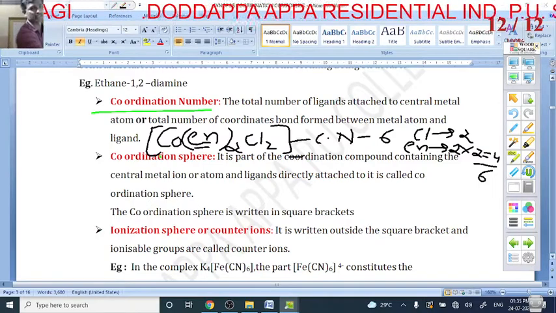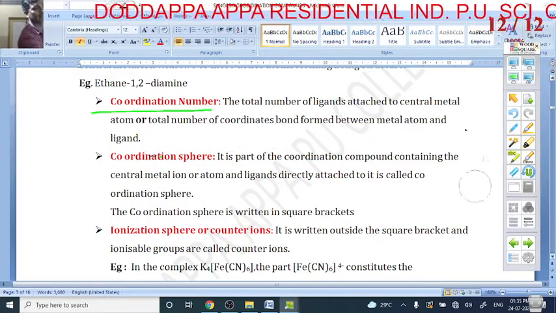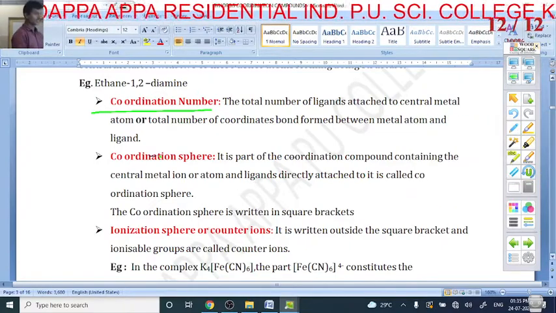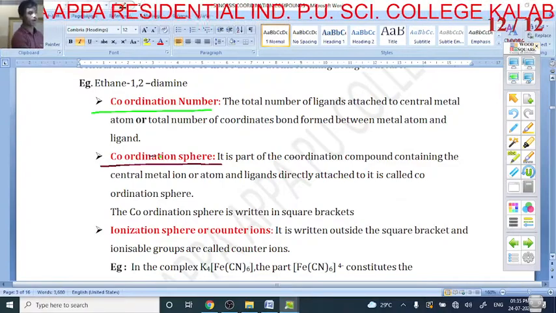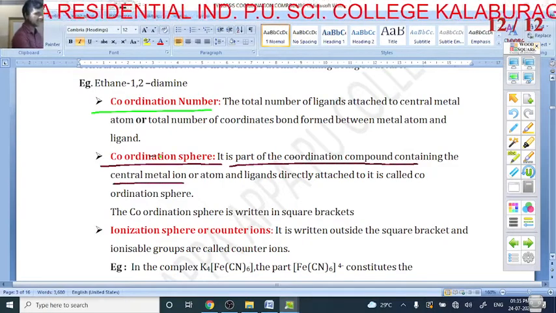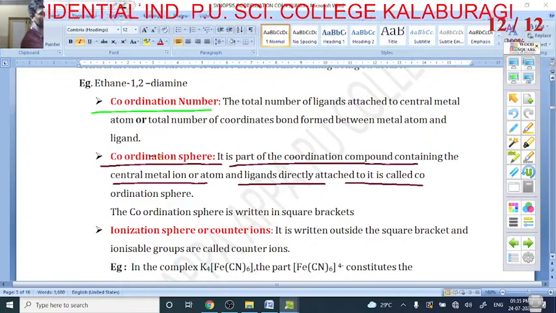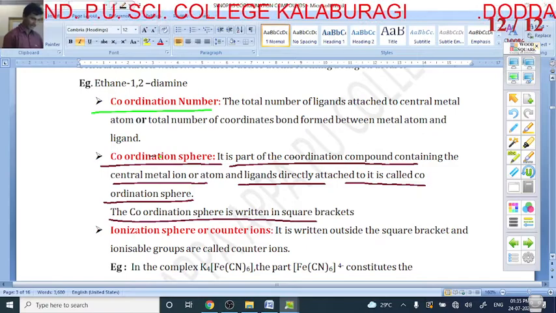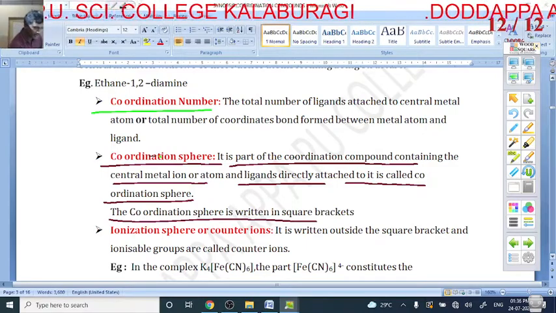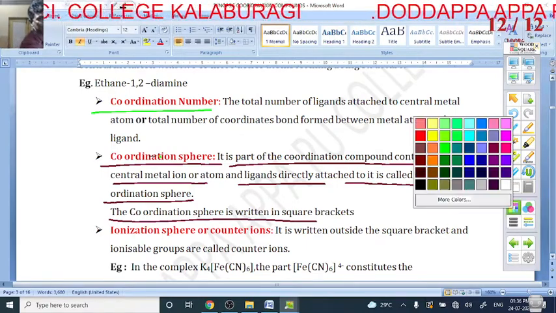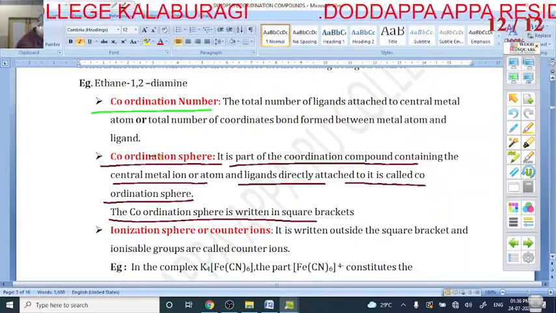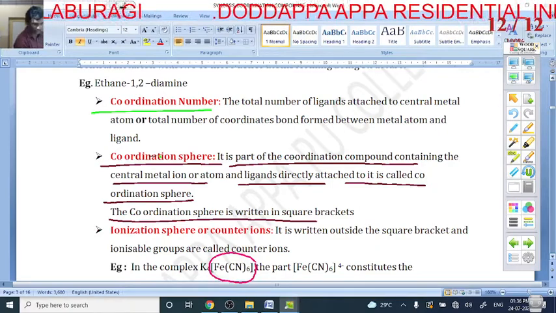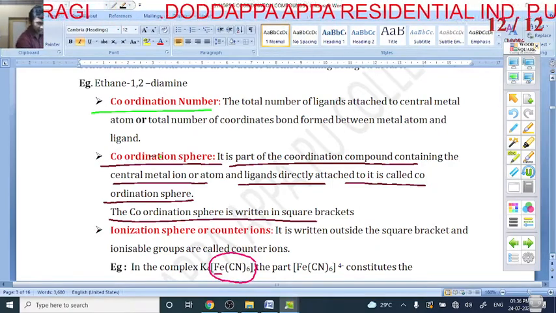The next thing I can discuss is the coordination sphere. It is the part of the coordination compound containing the central metal atom and the ligands directly attached to it. The coordination sphere is written in a square bracket. In this complex, K4[Fe(CN)6], this part only is called the coordination sphere. The coordination sphere contains the central atom and ligands.